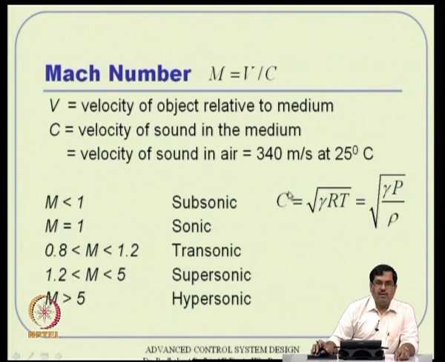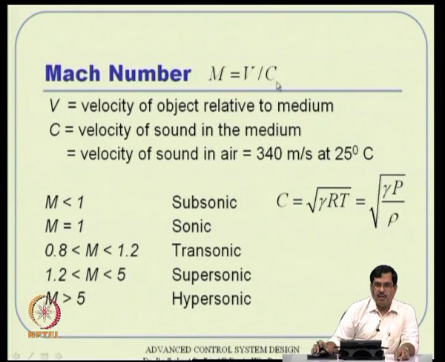Okay. So, the velocity of sound is also a function of height, remember that, it does not remain constant. But if you talk about 25 degrees centigrade and things like that, the formula is given like this, and it is largely a function of air temperature essentially. And also remember, the temperature of air also varies along with height. That variation I have not given here. It does not vary in an exponentially decaying manner, but it does vary with height as well. So, at sea level at 25 degrees centigrade room temperature, you can take this value as 340 meters per second.